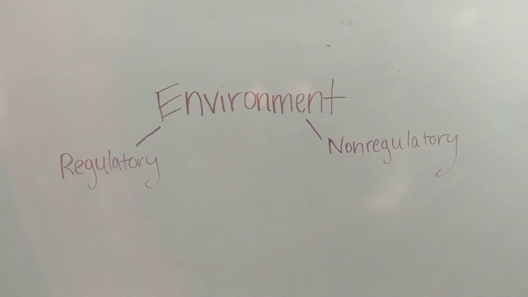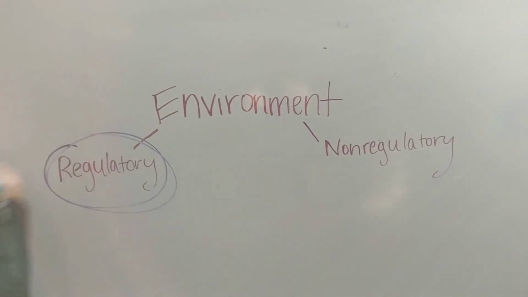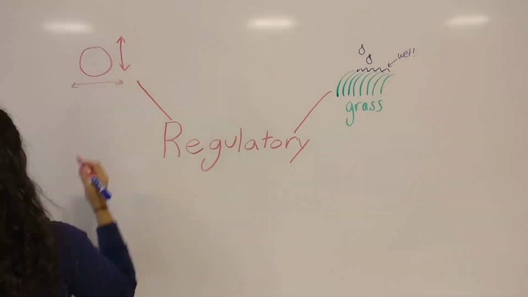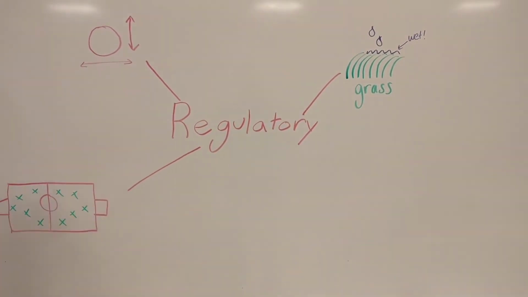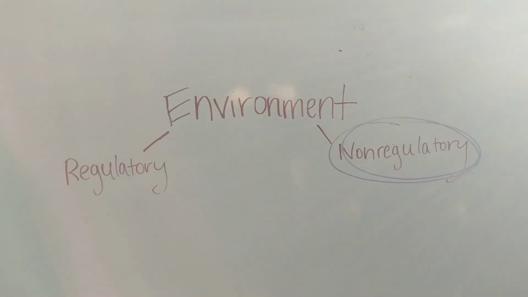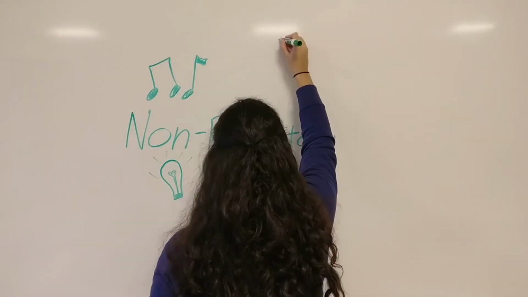Environmental constraints can be broken down into 2 categories: regulatory and non-regulatory. Regulatory features are factors that will directly influence the task. Some examples are condition of the field, direction and velocity of the ball, location of the net, goaltender, and players on the field, and the shape of the ball. Non-regulatory factors are the environmental factors that may or may not affect the movement. Some examples are temperature, lighting, noise, and the presence of an audience.